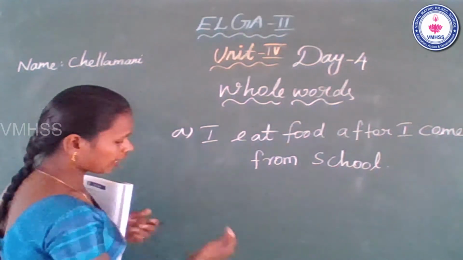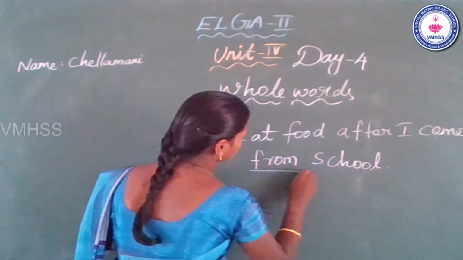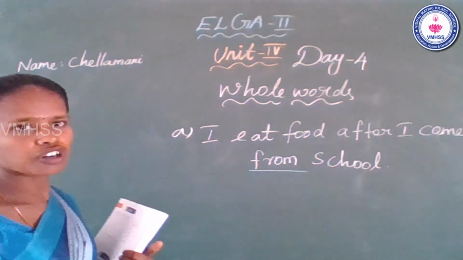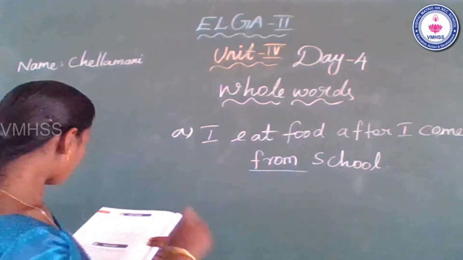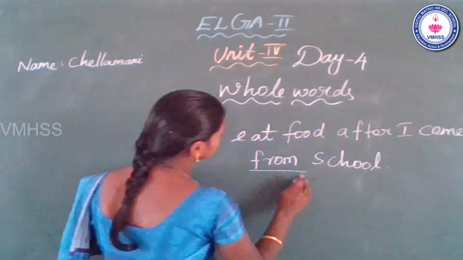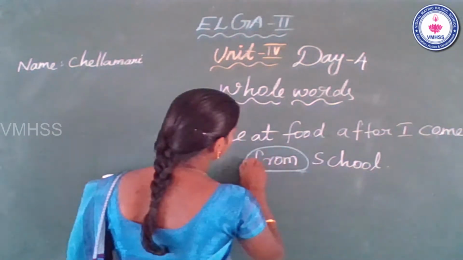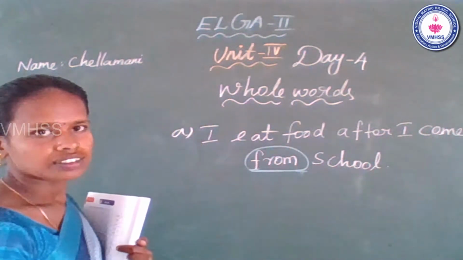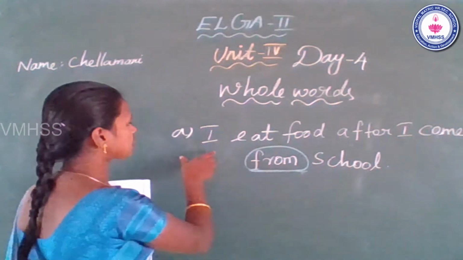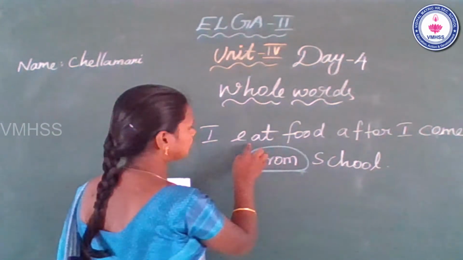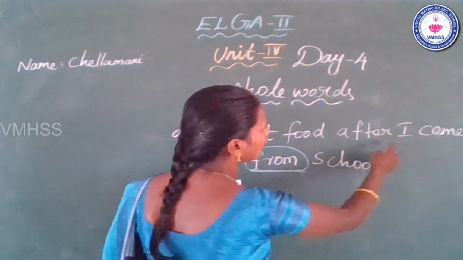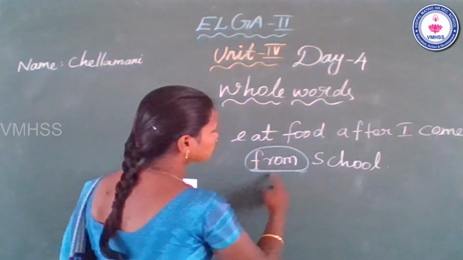Yes. From. Yes or no? This is one of the whole words. From. So you can circle. You can circle. Is that clear? Once again, read the sentence. I eat food after I come from school.